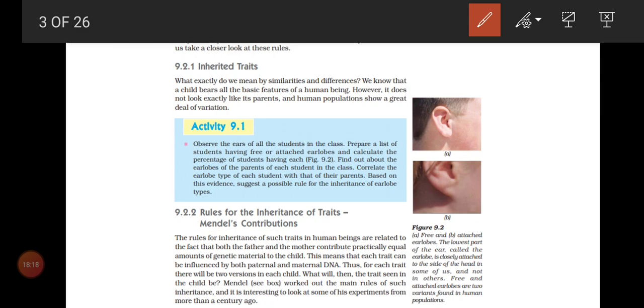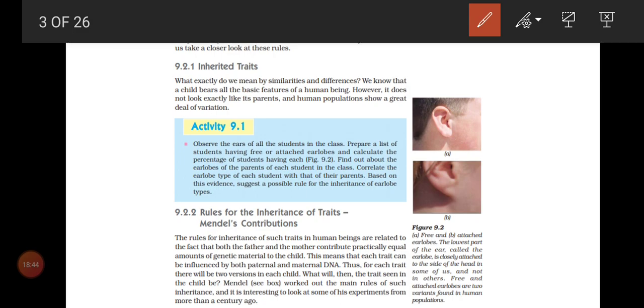What is the nature of the gene, what will happen in their reproduction, and what will happen in the F1 generation, first generation, second generation, everything we can guess. After that we can find which genes are responsible for all those characters. But first, Mendel did his experiments in plants only.